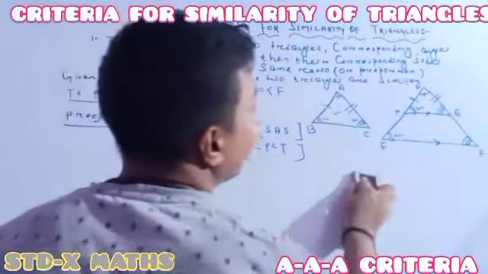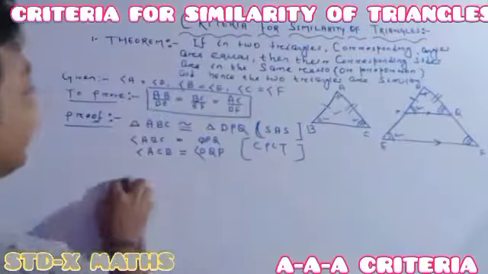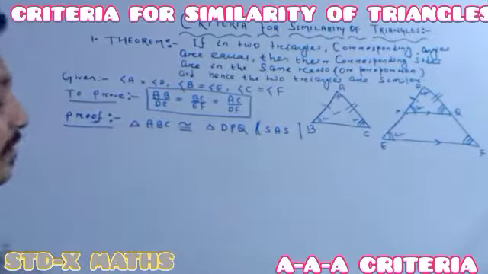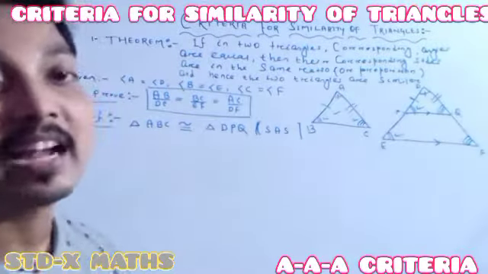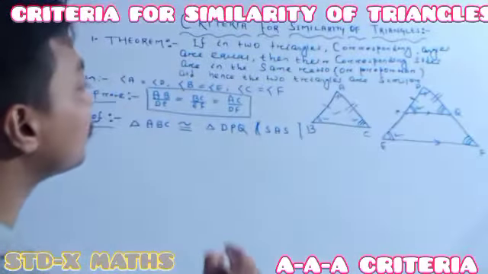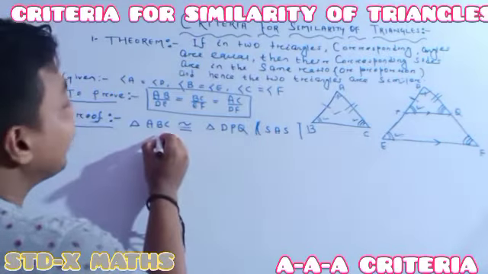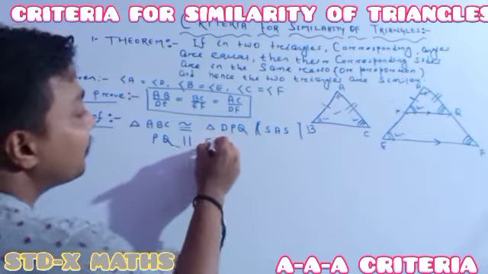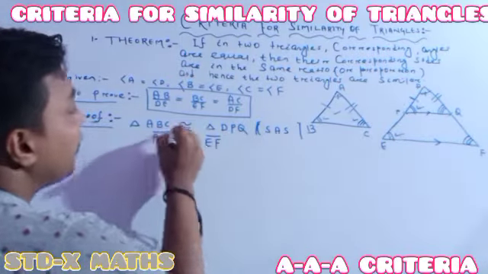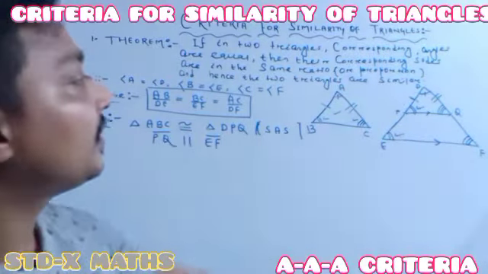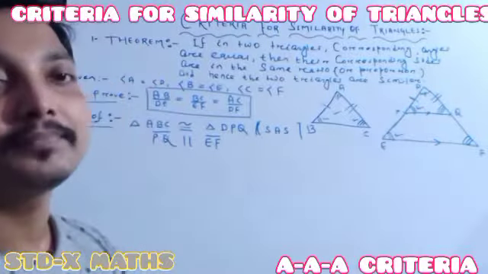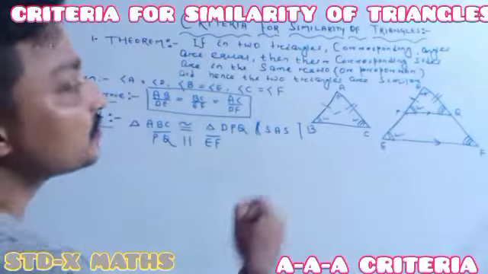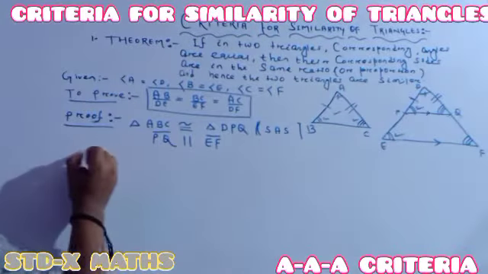Here I am erasing this one, and two of the other things also, because the space is not sufficient, and within that much space I have to show you all these things. So here I am writing the important point: PQ is parallel to EF. This one is parallel to this one. As this is parallel to this one, can I write this?